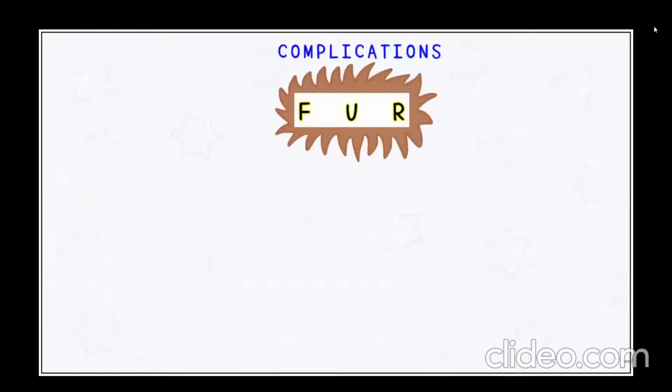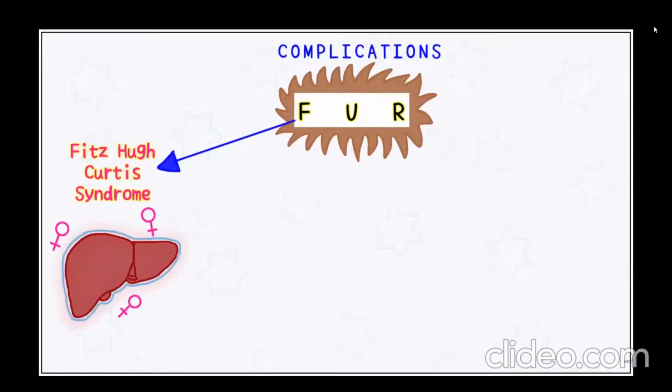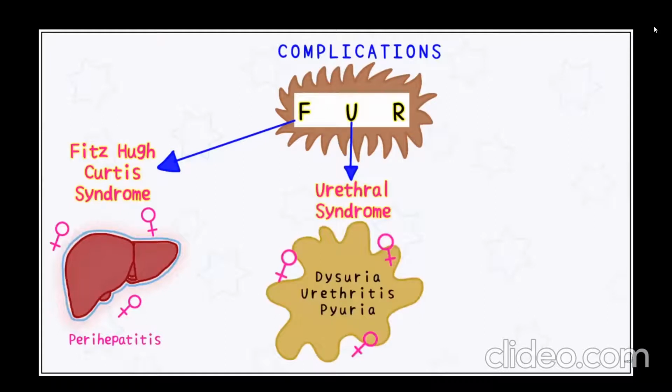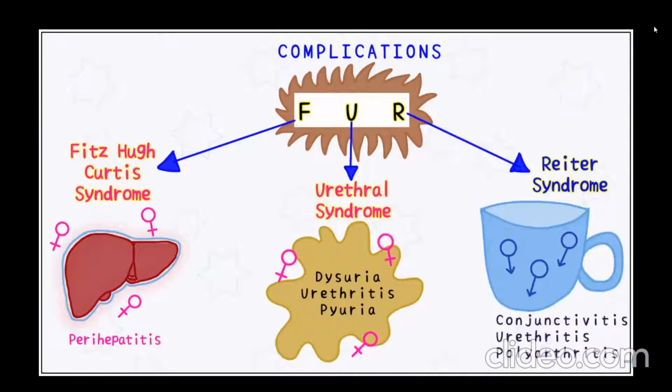Complications of this disease can easily be remembered by the mnemonic FIRD, where F is for Fitz-Hugh-Curtis syndrome, characterized by perihepatitis or inflammation of the peritoneal coating of the liver. This commonly affects females. U is for urethral syndrome, which also affects females and is characterized by discomfort during urination, dysuria, and urethritis. R is for Reiter's syndrome, which is characterized by conjunctivitis, urethritis, and polyarthritis. Easy to remember by the mnemonic CUP, and it affects only males.